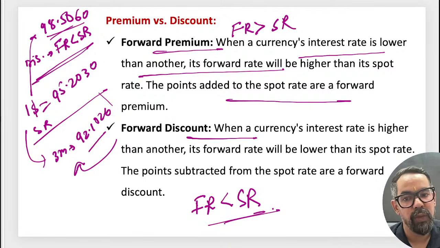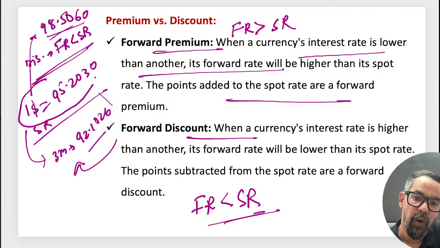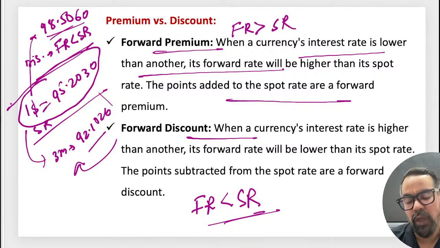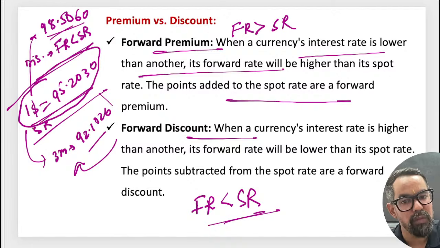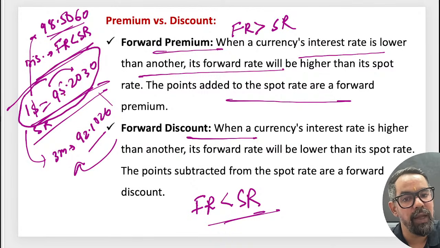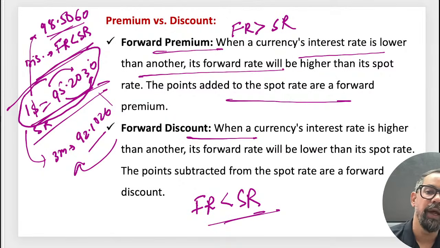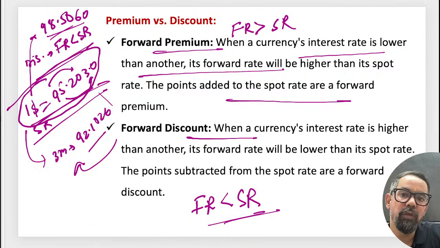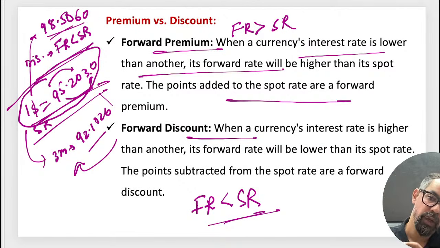Muniswamy sir, which one? See, let's say right now the spot rate is $1 is equal to 95.2030. This is the spot market. It means if you buy today, for $1 the buyer wants to buy at 95.20. This is the buy rate, and this is the seller wanting to sell at 95.30. So if you buy at the market price, you have to pay 95.30 rupees for $1.